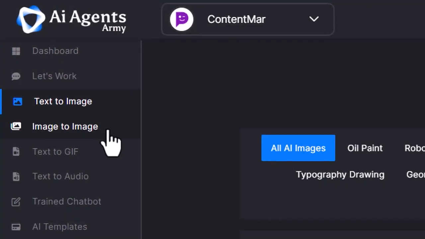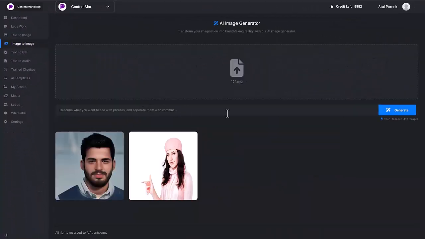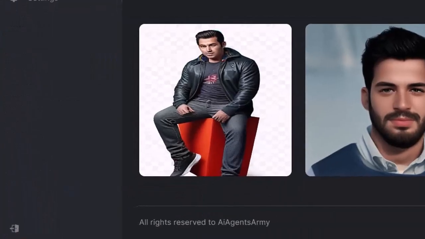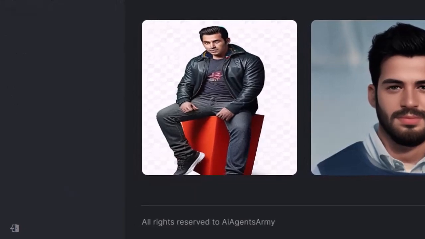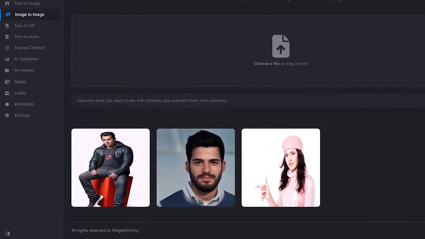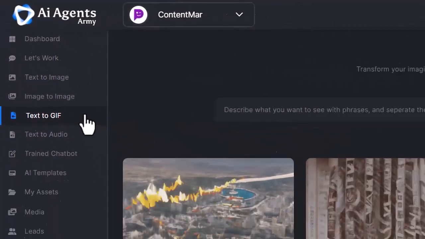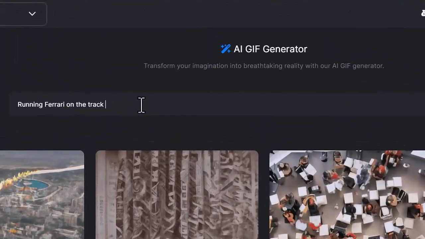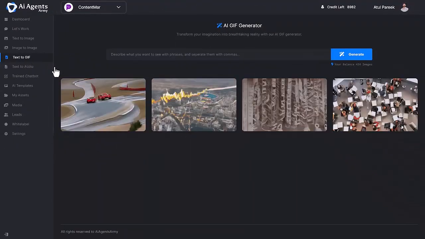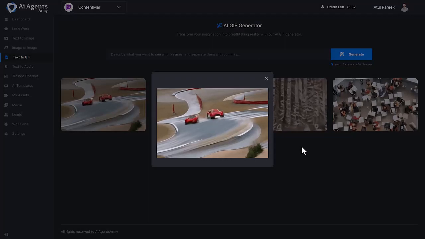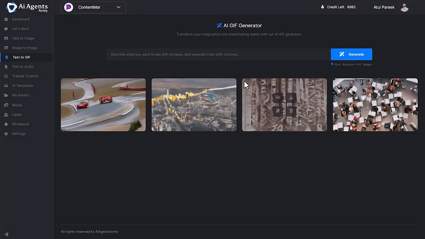Moving to Image to Image, choose an image or drag it here, input some keywords and click on Generate. Here you can see, we have regenerated your image based on the input provided by you. Next is Text to GIF. Input some keywords and click Generate GIF. Here you can see, we have generated some amazing AI GIFs based on the input provided by you.